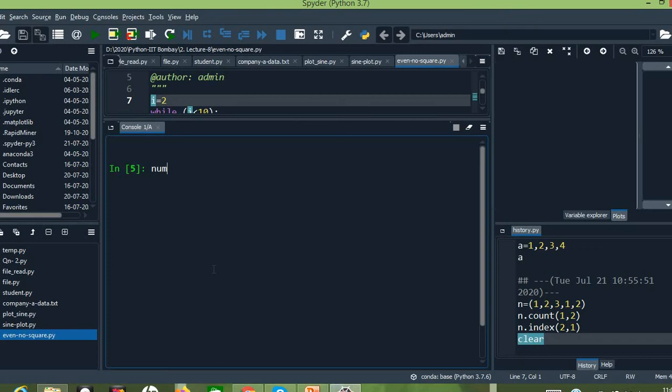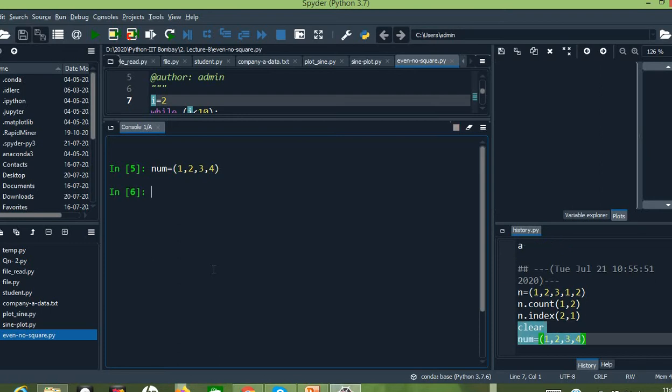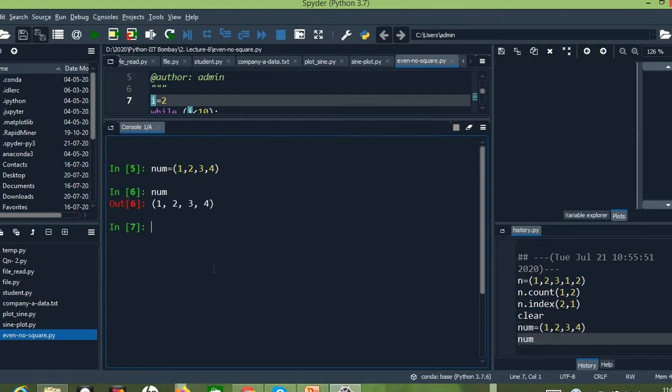So I have created a variable num which is equal to 1, 2, 3, 4. Right? So if I give num, we can see in the output that all the elements are in a tuple format.